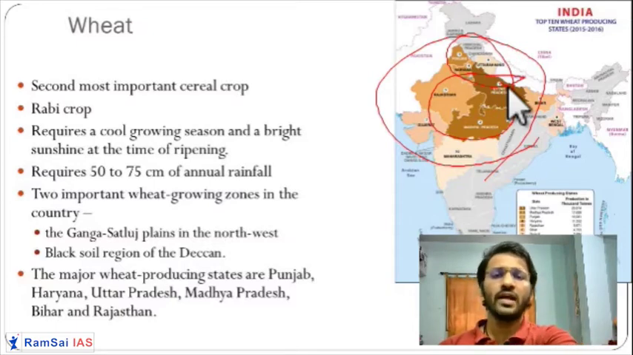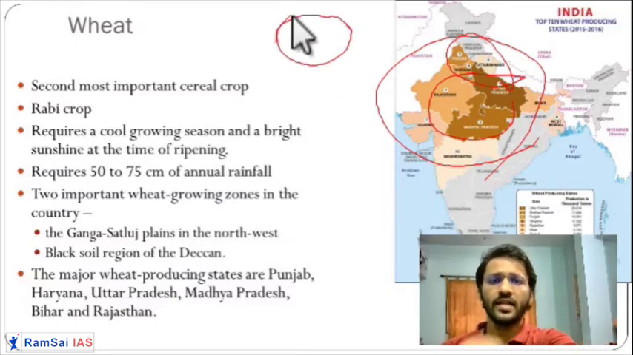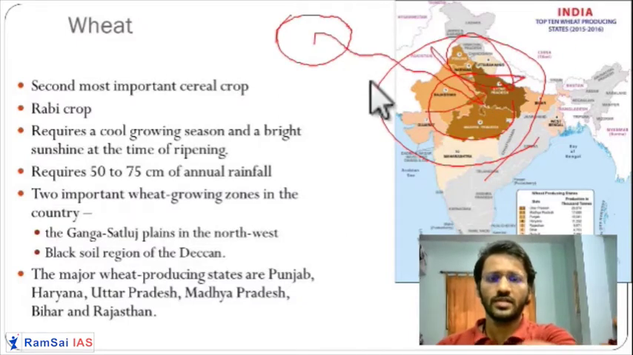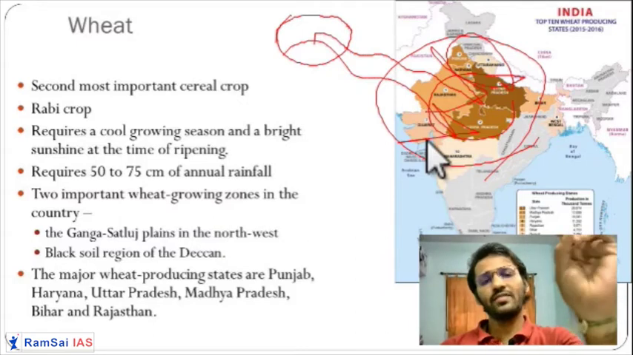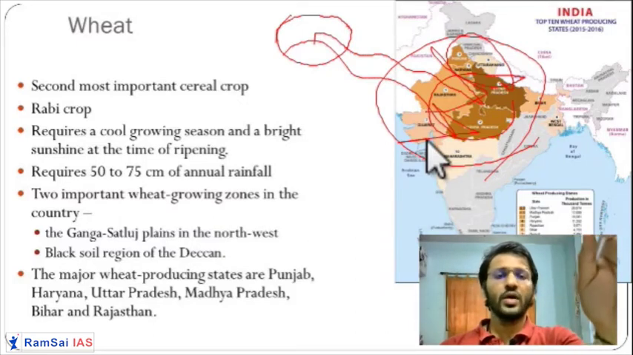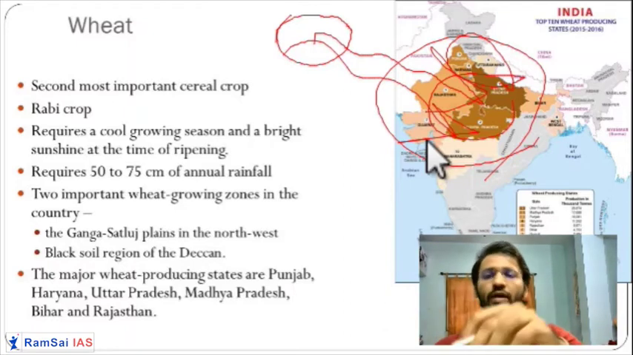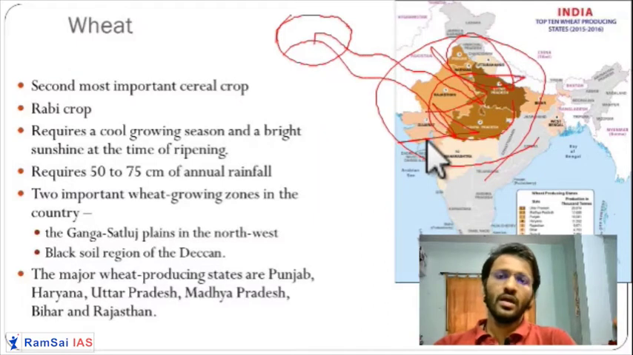What happens during the winter season? From the Mediterranean Sea region, western disturbances come. We have seen the western disturbances in the climatology chapter. They give rainfall in the winter season, which is very productive for the wheat crop in northern India. So that's why wheat is grown in a high amount in this region.